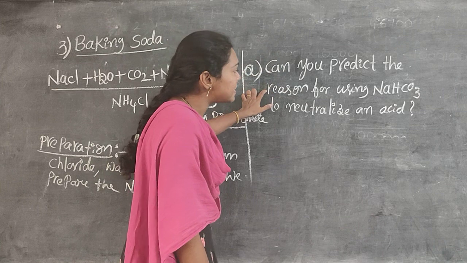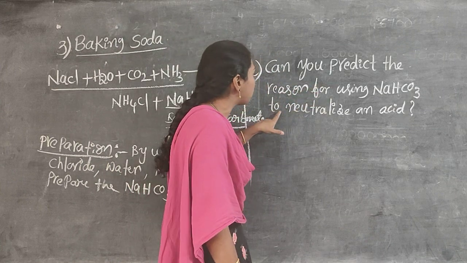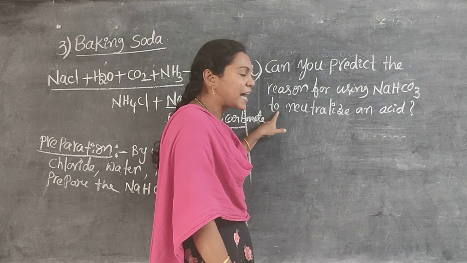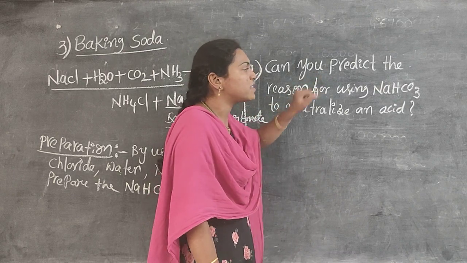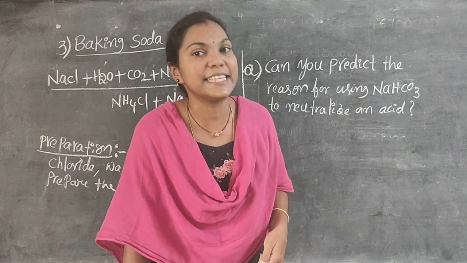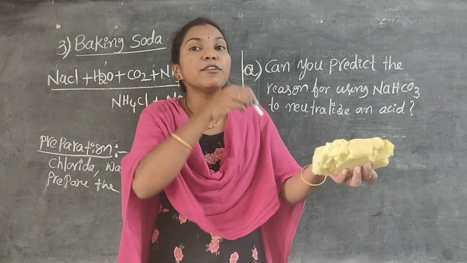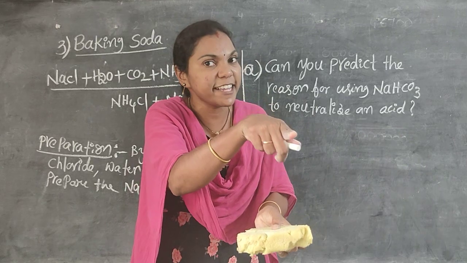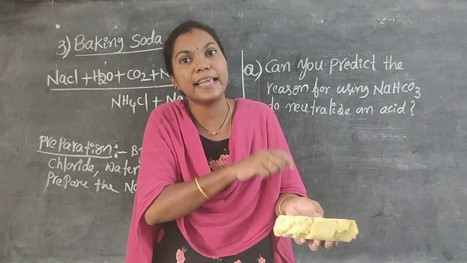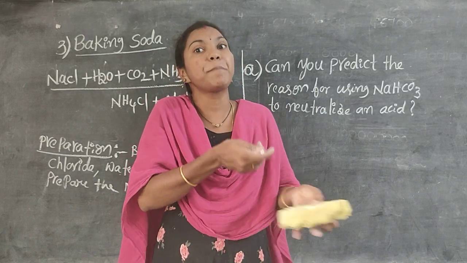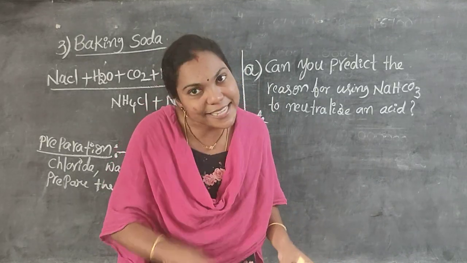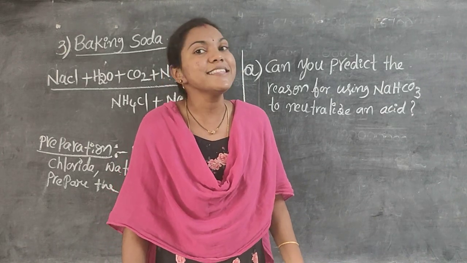Can you predict the reason for using sodium bicarbonate, not sodium carbonate, sodium bicarbonate or sodium hydrogen carbonate, to neutralize an acid? When ants bite, what happens? Acid is injected into our body. When we rub the baking soda on that area, we get relief from pain. What does that mean? The baking soda can neutralize the acid. So what is the reason?